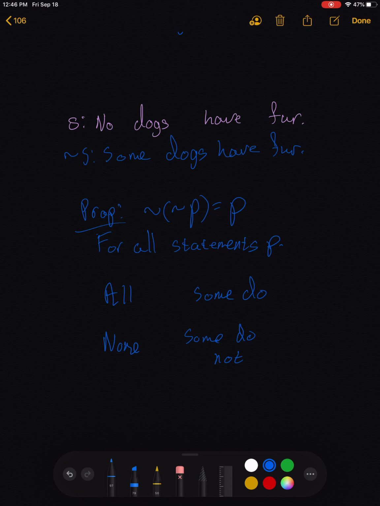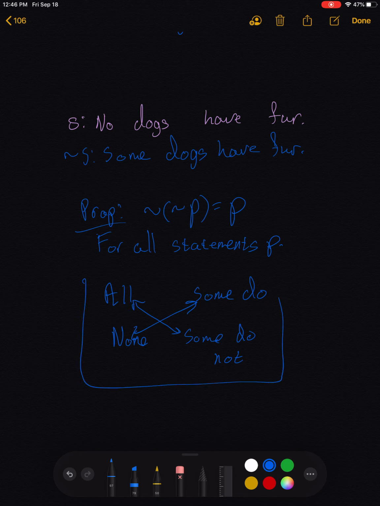And sometimes we write this out in this manner as a way of remembering those relationships between our quantifiers and their negations. Let me actually rewrite. This part got a little messy, so let's rewrite this. Okay, so our negation of none was that some do. Our negation of all was that some do not.